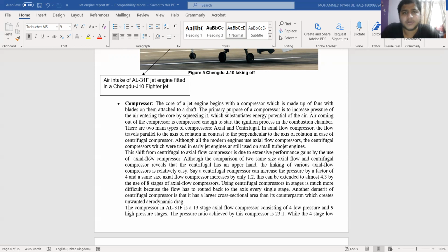All in all, there are two basic types of compressors. One is the axial flow compressor, and the other is the centrifugal flow compressor. In an axial flow compressor, the flow travels parallel to the axis of rotation, whereas in a centrifugal compressor, the flow travels perpendicular to the axis of rotation. Nowadays, all modern aircraft use axial flow compressors, one of the main reasons being that they are compact in size.